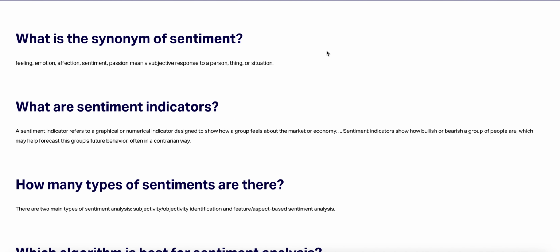What is the synonym of sentiments? Feeling, emotion, affection, sentiment, passion mean a subjective response to a person, thing, or situation.